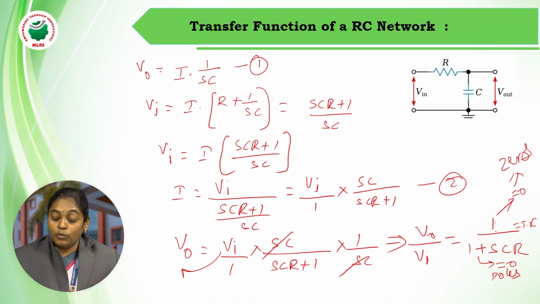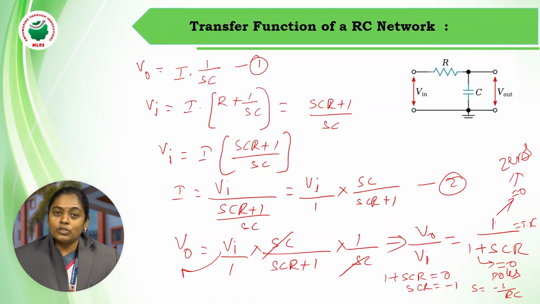So, in case of the numerator part, as there is no S term, there are no zeros. But in case of the denominator part, there is a term which is nothing but 1 plus SCR. Equate this 1 plus SCR equal to 0, that is SCR equal to minus 1, S equal to minus 1 by RC. That itself indicates there is one pole present at minus 1 by RC, and the exact location of the pole depends upon the R and C values.